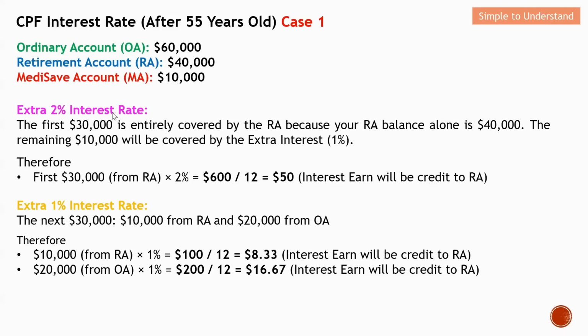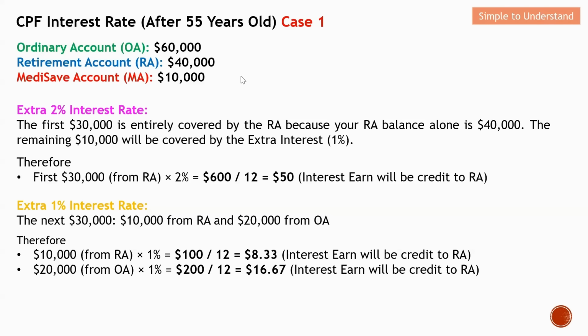Let me work out the extra interest rate. For members that are after 55 years old, there are two tiers of additional interest, both 2% and also 1%. So how to compute the first extra 2%? For this CPF member, the first 30K will be covered by the RA, because in the sequence of additional interest rate, the first one will be RA.